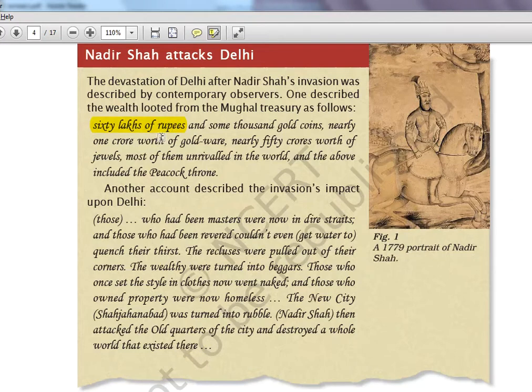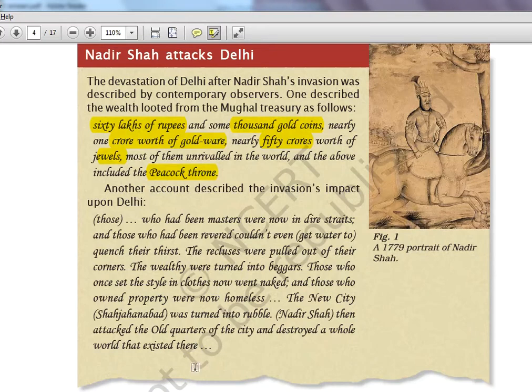1,000 gold coins, 1 crore worth of gold ware. Everything might not be true, most of it will be exaggerated, but we have to believe what is given in the text. 50 crores worth of jewels, most of them unrivaled in the world, and above all included the peacock throne, which Shah Jahan used to use. I don't want to read it again.